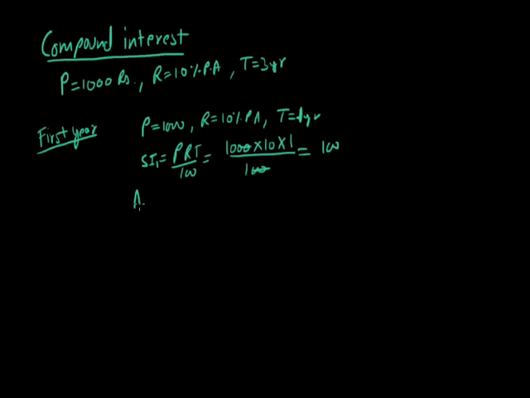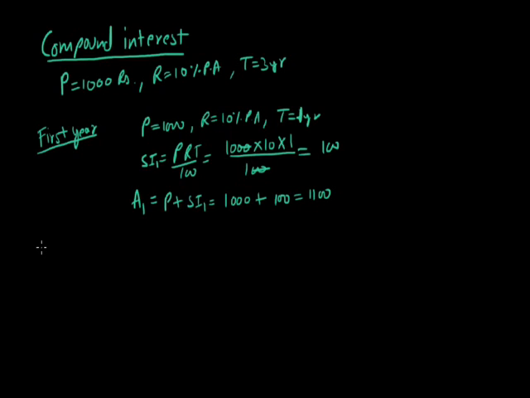So the amount at the end of the first year is principal plus simple interest for the first year, that is, principal is 1000 and the interest for the first year is 100, so it becomes 1100. So the amount at the end of the first year is 1100.